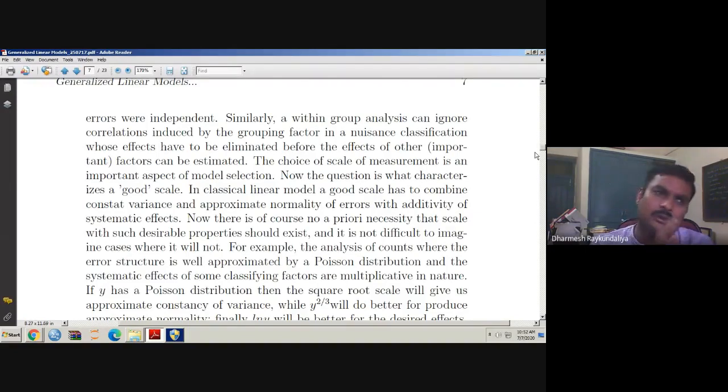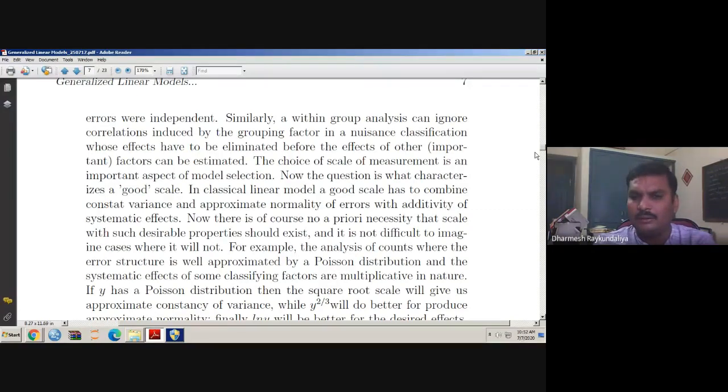So these are considered a good scale. But there are situations where we do not have additivity, normality, or constant variance. In such a case, you have to make some transformation on the data so that it has constant variance, normality, and additive systematic effects.